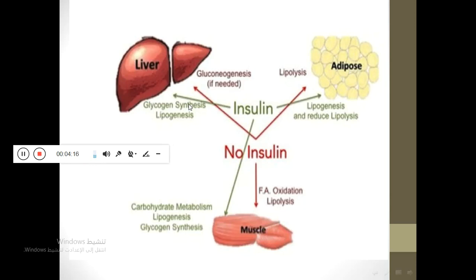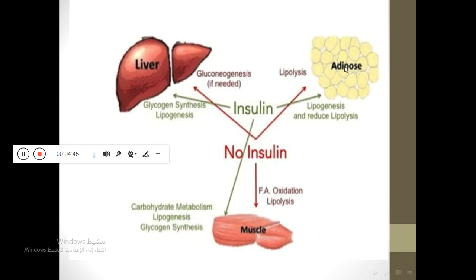If there is no insulin, like in diabetes mellitus patients, lipolysis occurs in adipose tissue, and gluconeogenesis, fatty acid oxidation, and lipolysis occur in the liver.